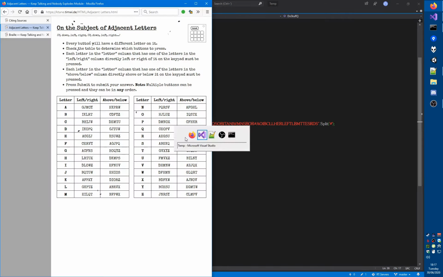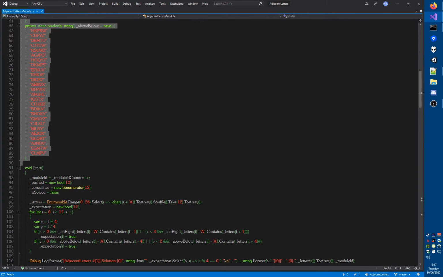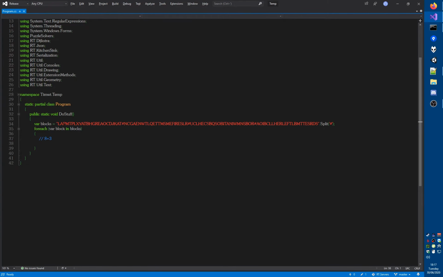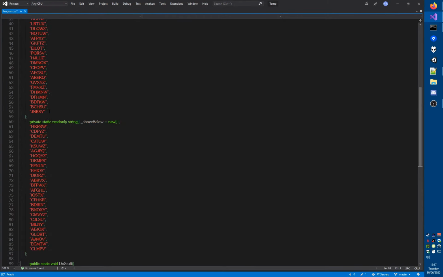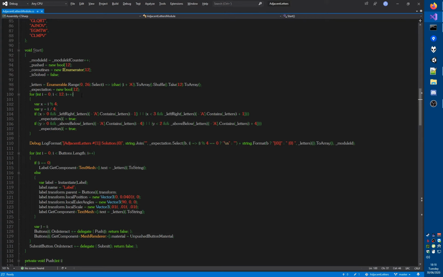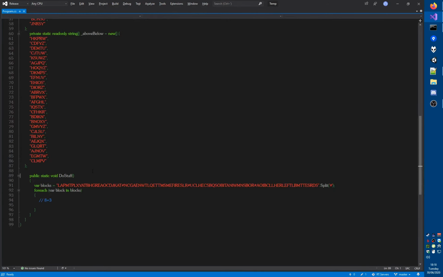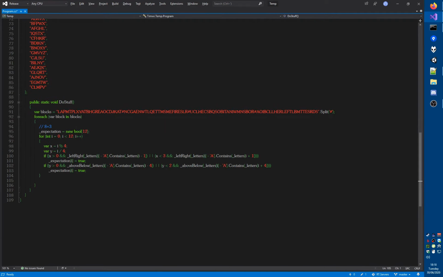Here is the actual, there you go. These are the left and right arrays. Left, right, and up, down, rather. And then here, this is the bingo. And then we get a Boolean array. Awesome. Okay. So I'm going to have to make sure that the grid size is correct.